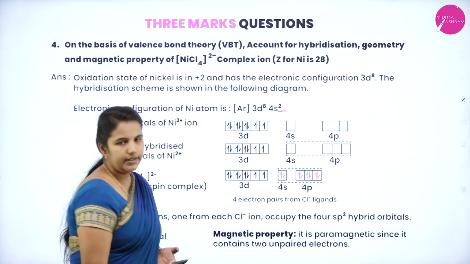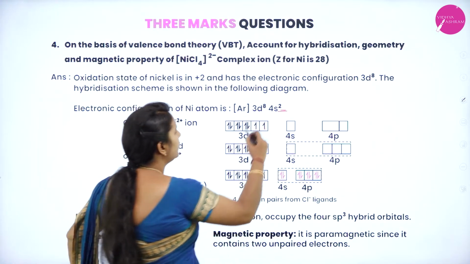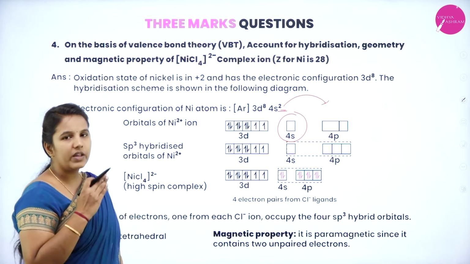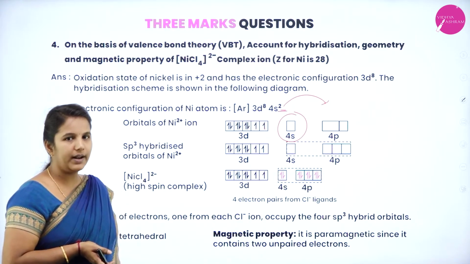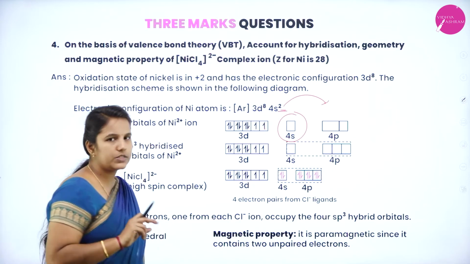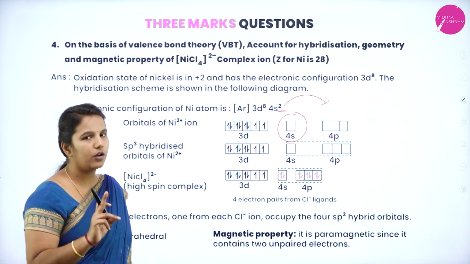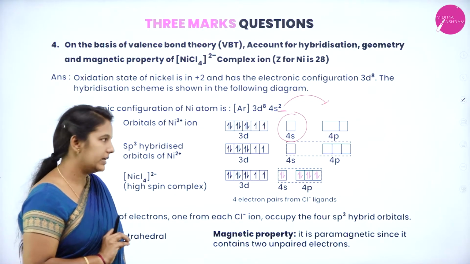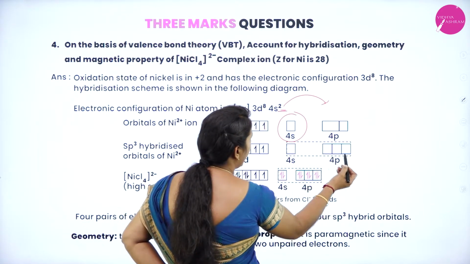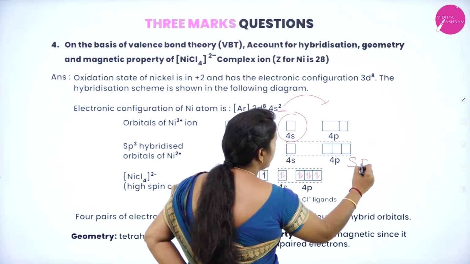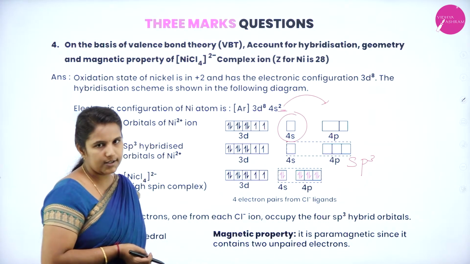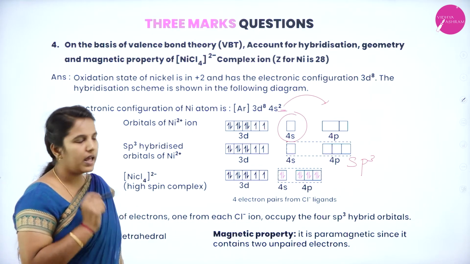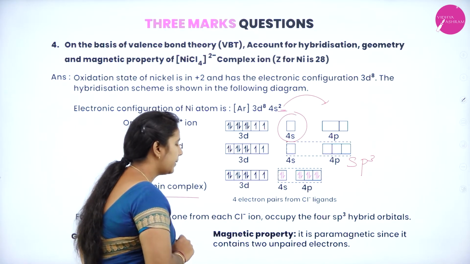You can see that in the d orbital I have filled only 8 electrons, whereas after losing its 2 electrons, the 4s has become completely vacant. And we know that chloride is a weak ligand which is attracted towards the central metal atom. There is no pairing up of electrons here because it is a weak ligand. So it needs another 4 extra vacant places to attract the ligands towards the central metal atom. So it will require 1s and 3p. Hence sp3 hybridization will occur. So you can see that these are the ligands which go and occupy the vacant spaces, and thereby it creates the sp3 hybridization.